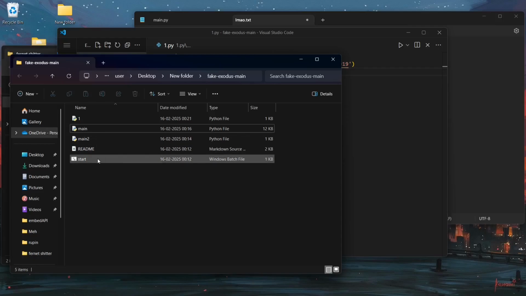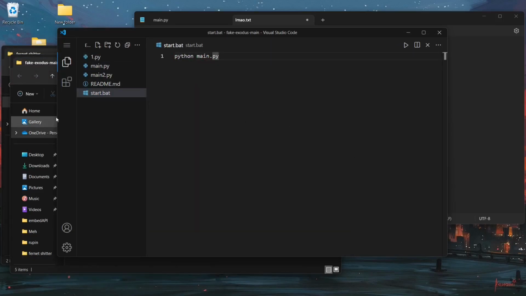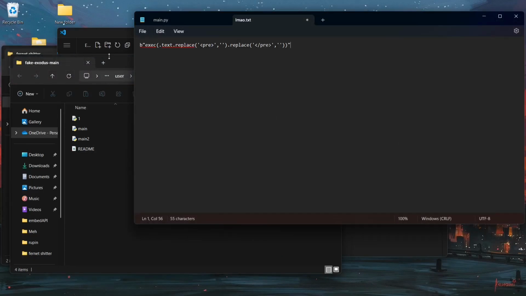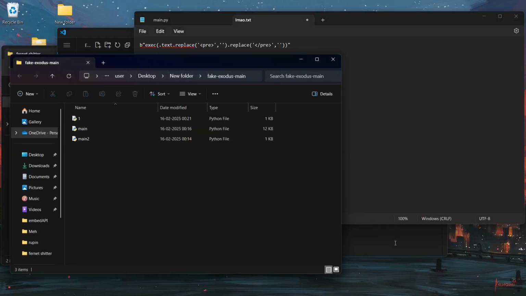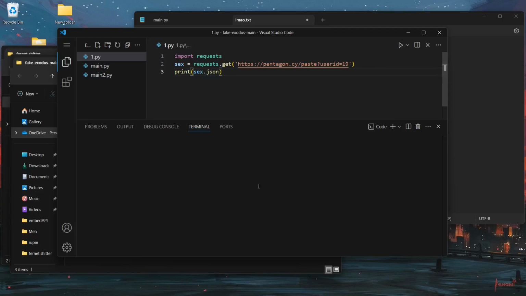We need these two. Okay, is there anything in the batch file? No, there's nothing in the batch file. And is there anything in the readme? I don't think so. This is a markdown file, of course. Okay. So far a get request isn't downloading anything. A get request is just giving me absolutely nothing. It gave me no data at all.